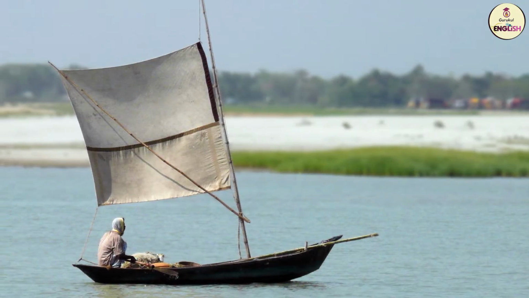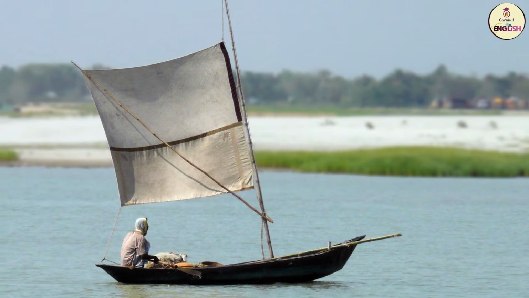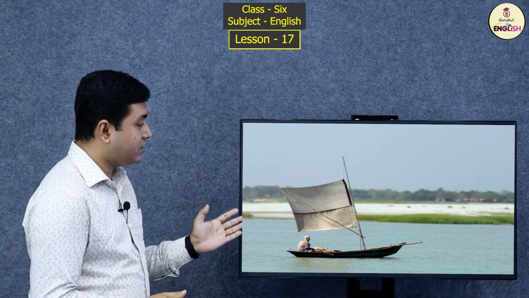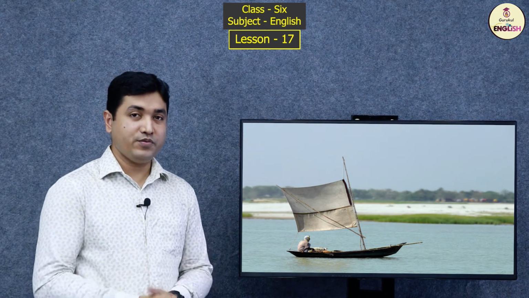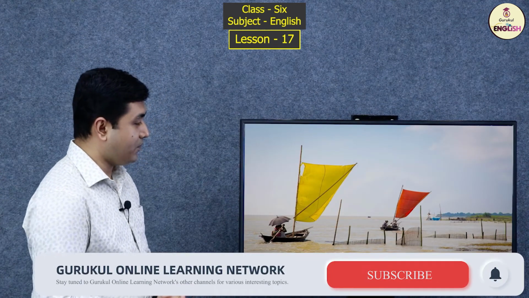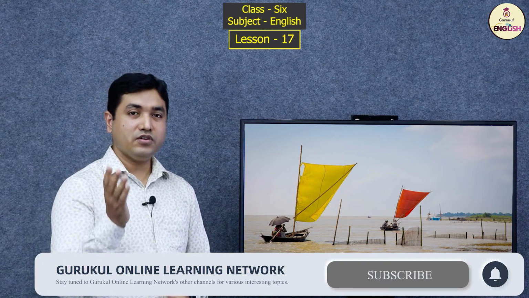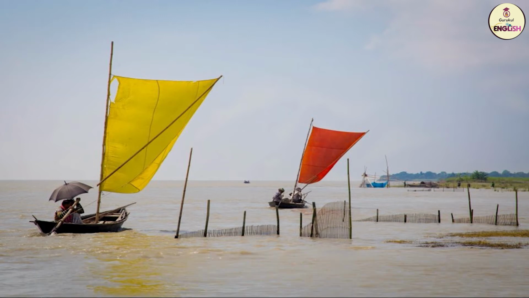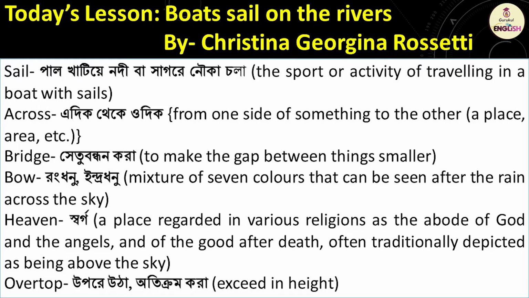Guess the picture. On the screen, you can see a picture. Can you guess the picture? Okay. It is a boat sailing on the river. Isn't it beautiful? Yes, it is beautiful. In the next picture, what can you see? You can also see boats sailing on the river. So, you know that today's lesson is Boats Sail on the Rivers. It is written by Christina Georgina Rossetti.